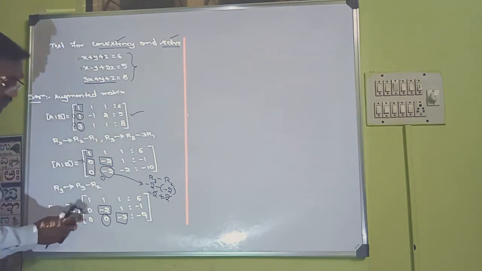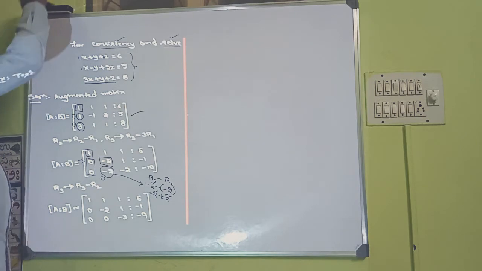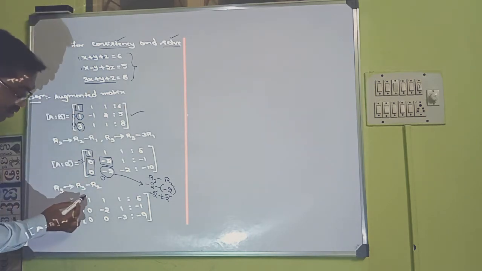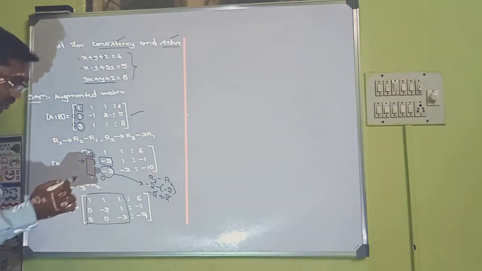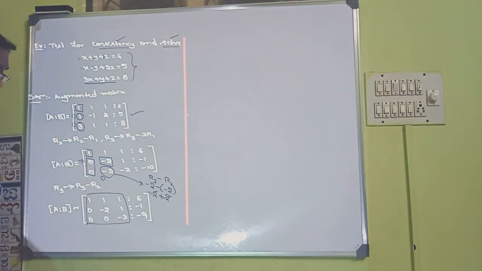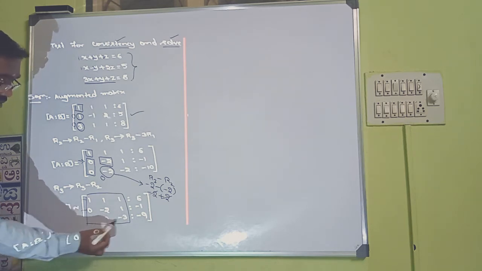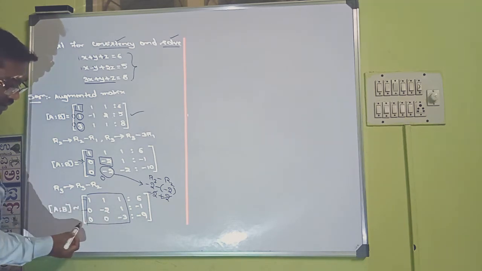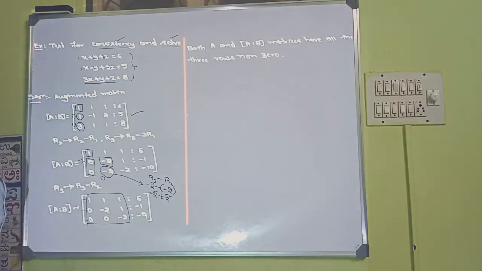Now let us identify what are the ranks. What is the rank of this portion A? How many non-zero rows are there? 1, 2. Yes, this is also non-zero because we have -3. So we have 3 non-zero rows.